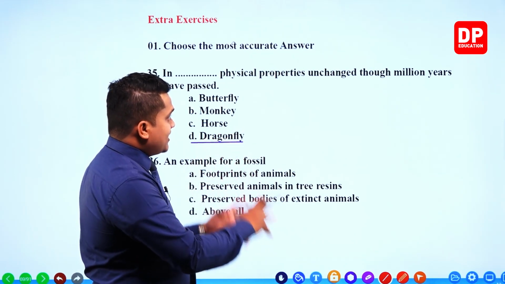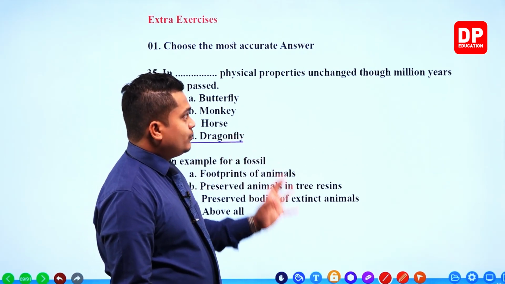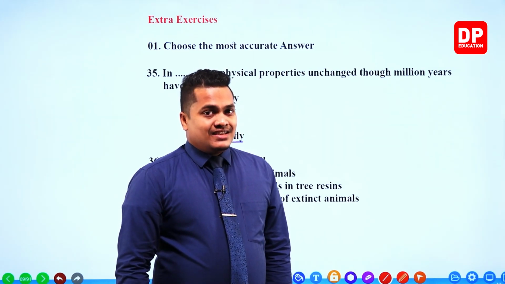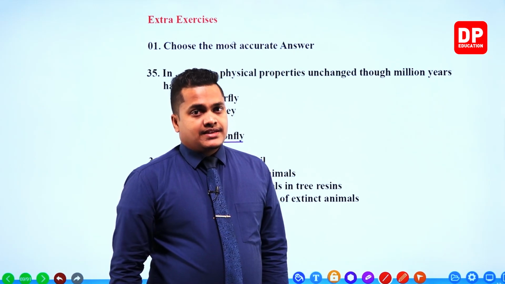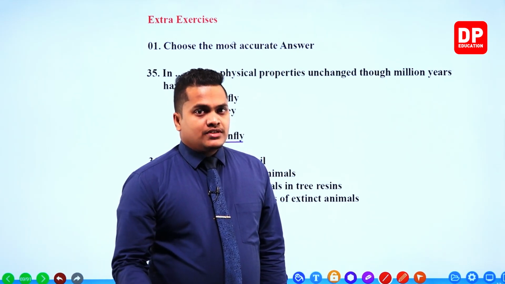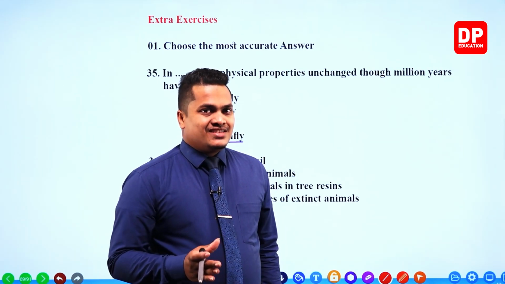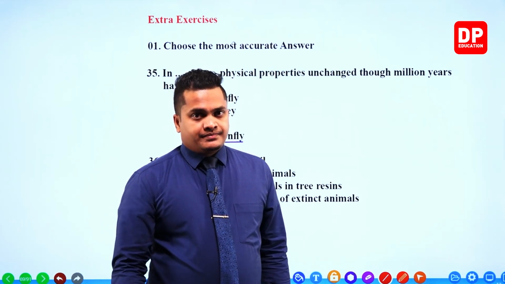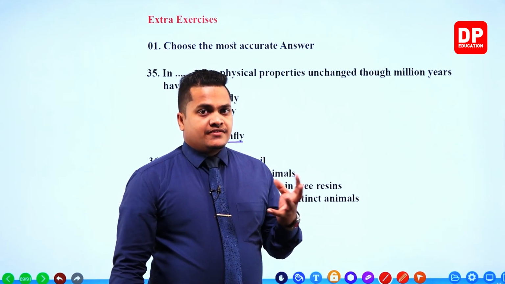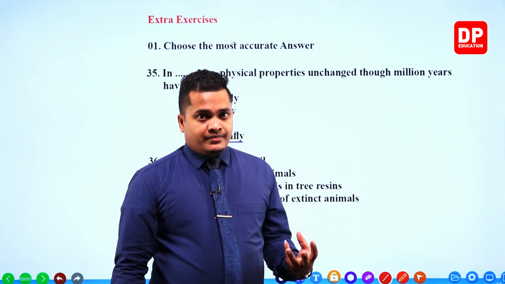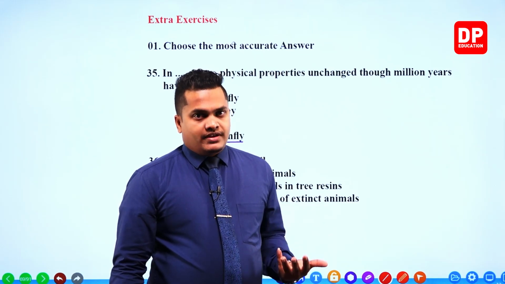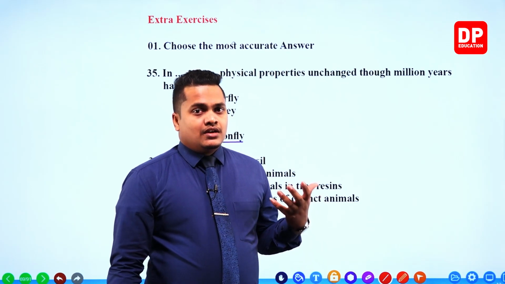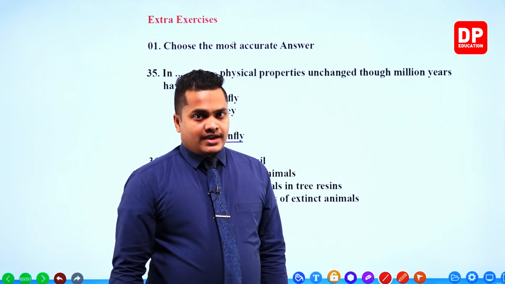That is why their physical properties are not going to change even though million years passed. Even though million years passed, their physical properties are not getting changed because that particular organism is considered a living fossil. Evolution is not going to happen. In order to change the physical properties, evolution should happen. So these organisms are not evolving. That is why these organisms do not have any special changes within their physical characteristics.